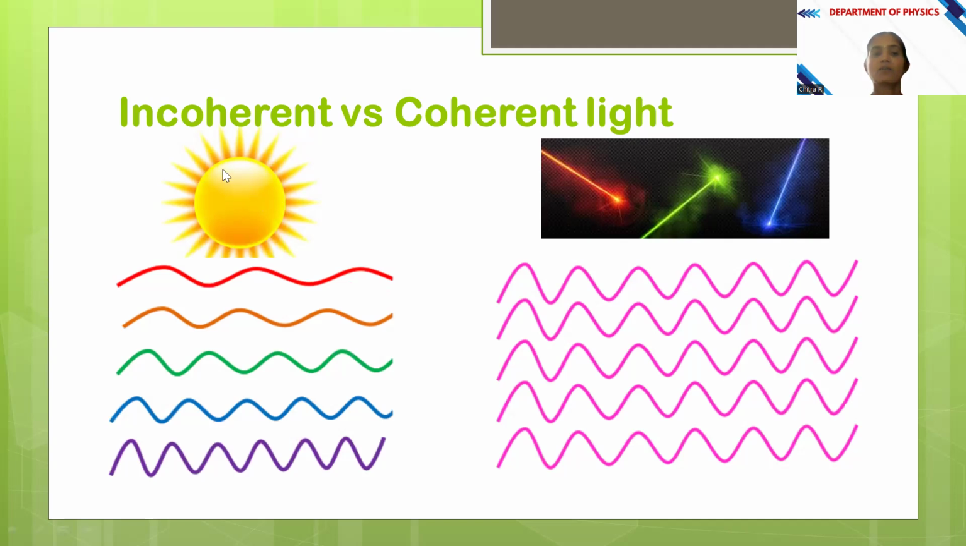It is polychromatic. So see, radiations are in all the directions. The light radiation coming out from the sun is in different phases and in different time periods. So the light radiation waves coming from the sun are incoherent. You can know about this incoherence very well by seeing this picture.